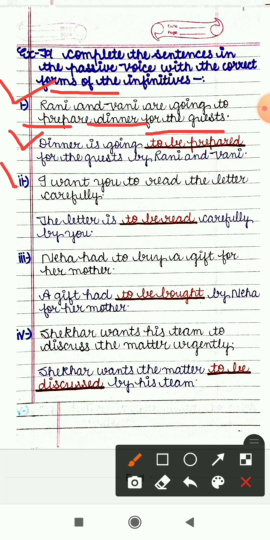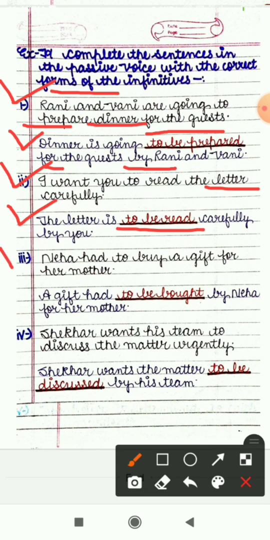Second sentence is I want you to read the letter carefully. So here to read is infinitive, I is subject and letter is object. So in passive voice, letter will be our new subject. The letter is to be read carefully by you. After to we have used be and then third form of verb.